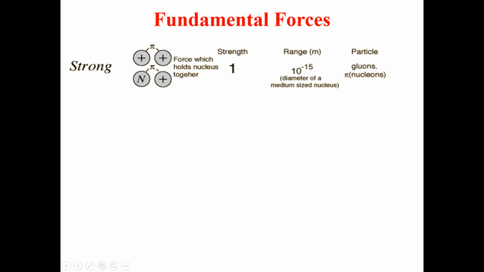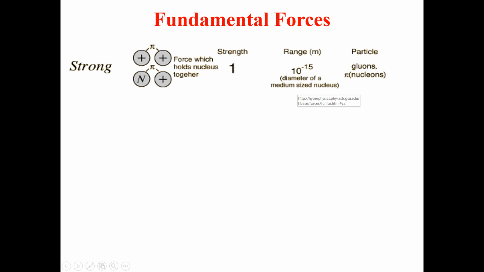The strength of this force is 1, and its range is of the order of 10 raised to power minus 15 meters. What does this mean? It means that this force can act in the range of the diameter of a medium-sized nucleus.